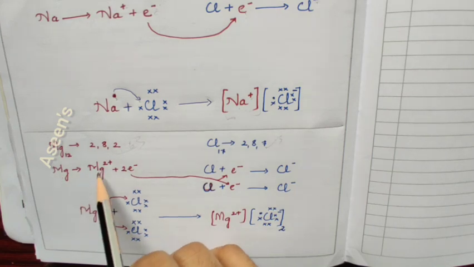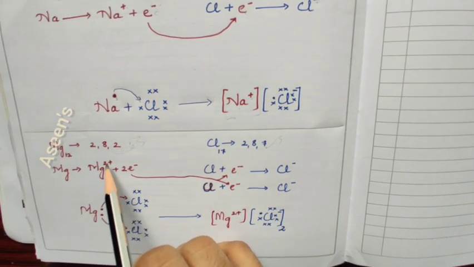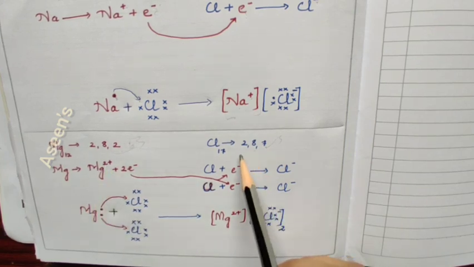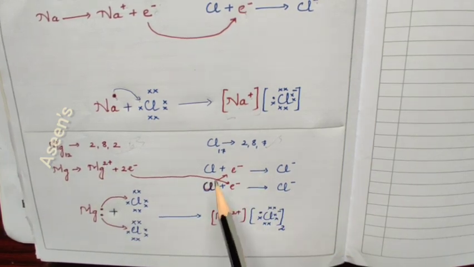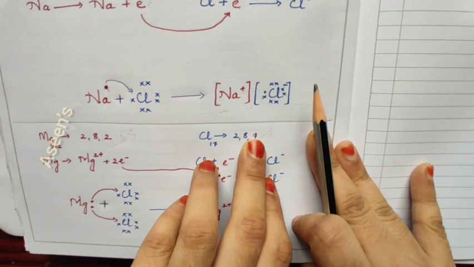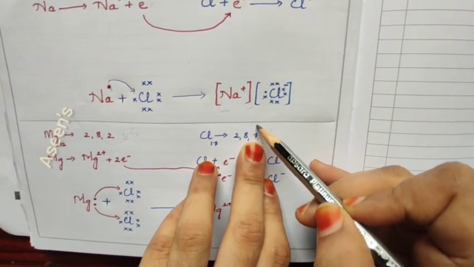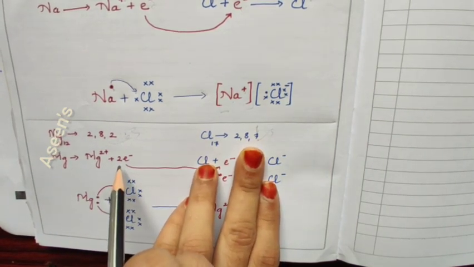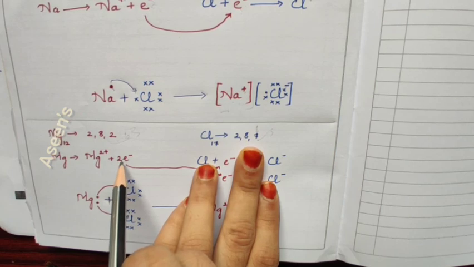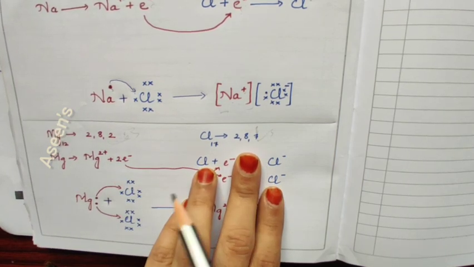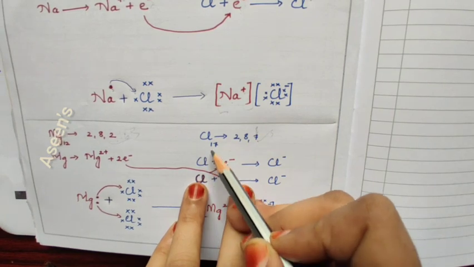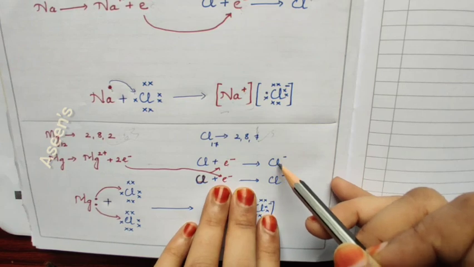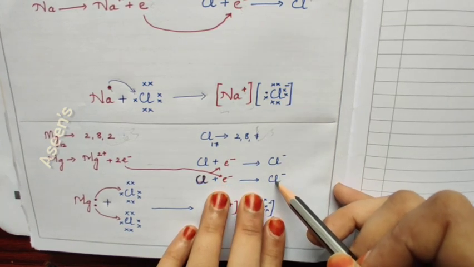See here, magnesium after losing 2 electrons, 2 gaps are empty. So Mg 2+. Now in case of chlorine, as usual, it is going to get 1. We know that chlorine can take only 1 electron to make it 8. But magnesium has given 2 electrons, right? So what will happen now to these 2 electrons? These 2 electrons will be given to 2 chlorines. 1 electron to this chlorine, 1 electron to this chlorine. So Cl minus, Cl minus.